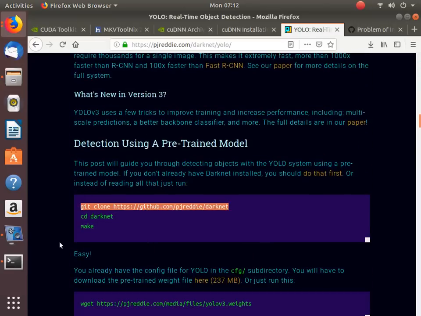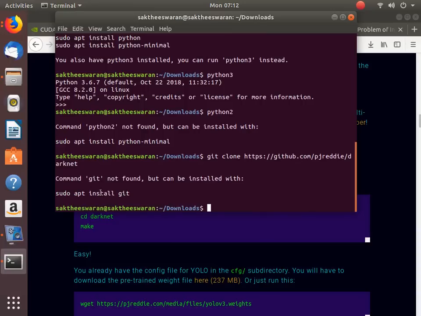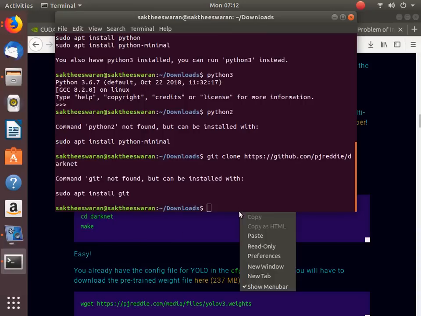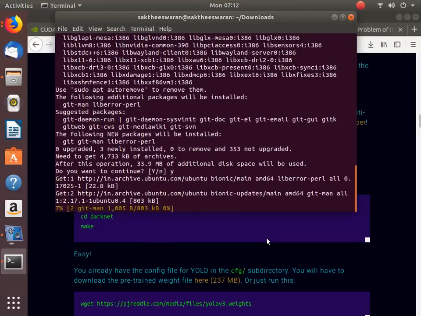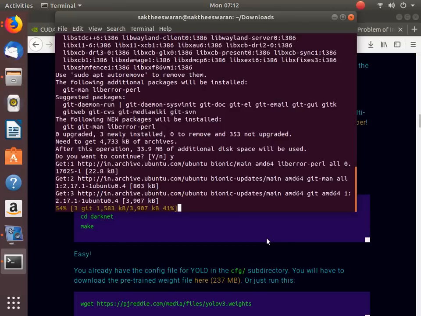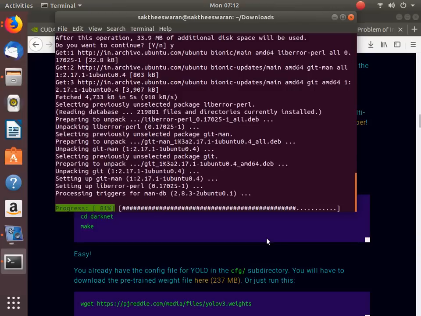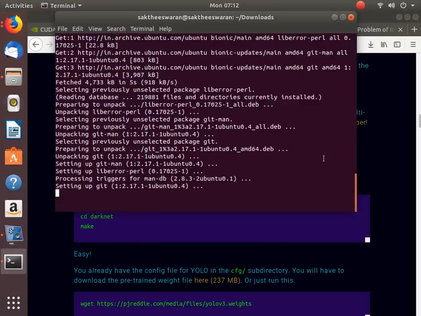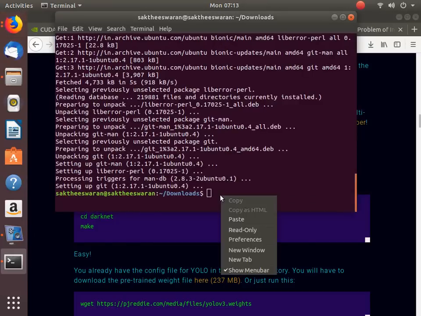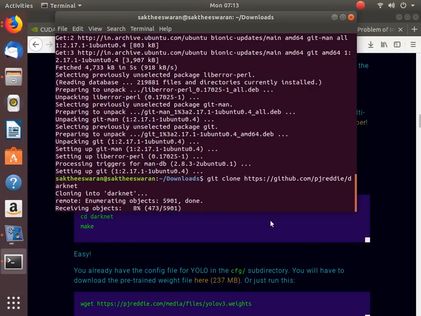We're also going to install git, we have not installed git 2, so it may ask for the git 2 installation. So let's paste this. First install the git. The git would be installed. Then we have to install the Python. So everything is going to be correct. So copy this and then paste this over here. Get it downloaded as soon as possible.